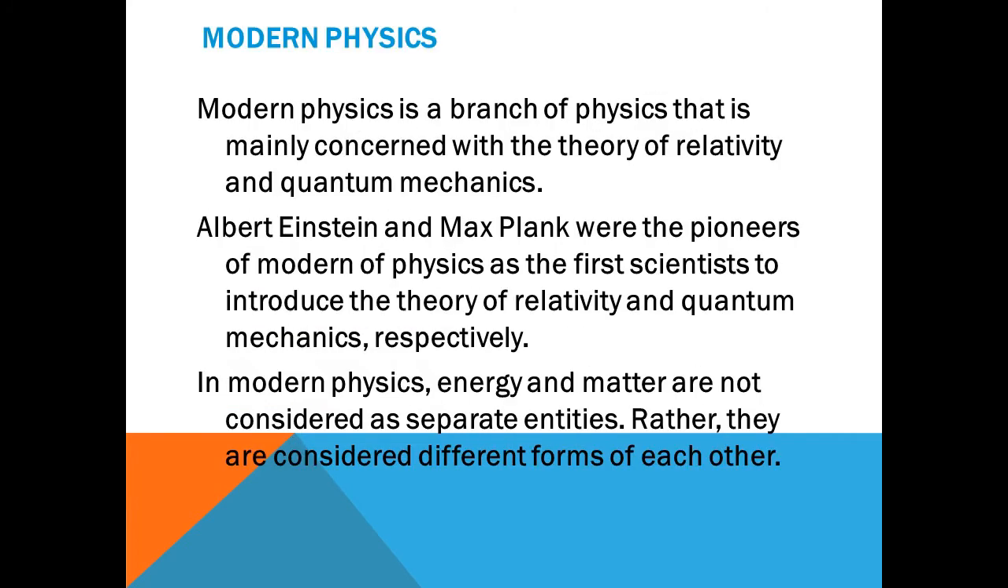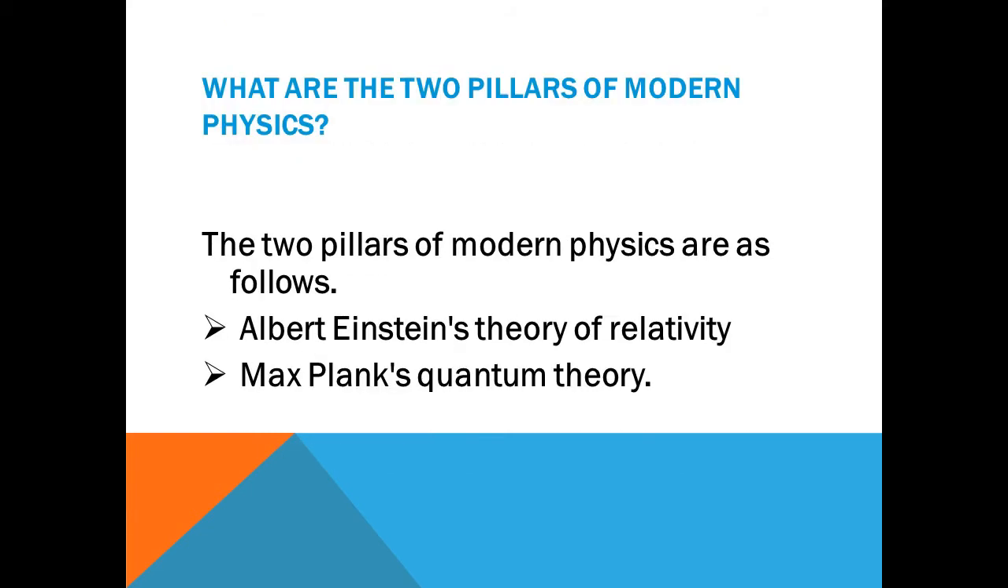And here we will discuss modern physics. Modern physics is the branch of physics mainly concerned with the theory of relativity and quantum mechanics. Albert Einstein and Max Planck were the pioneers of modern physics, as the first scientists to introduce the theory of relativity and quantum mechanics respectively. In modern physics, energy and matter are not considered separate entities. Rather, they are considered different forms of each other. And what are the two main pillars of modern physics? The two pillars of modern physics are Albert Einstein's theory of relativity and Max Planck's quantum theory.